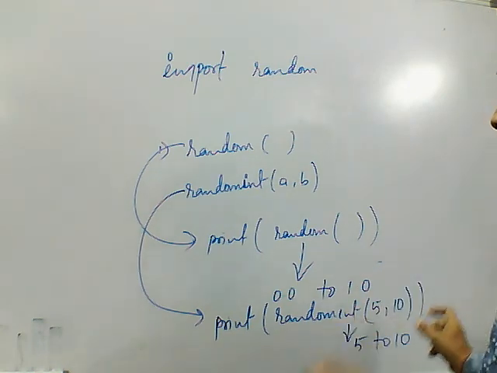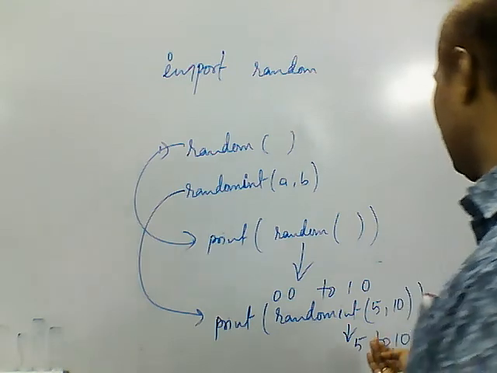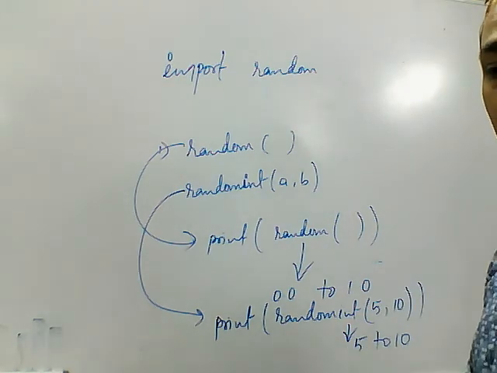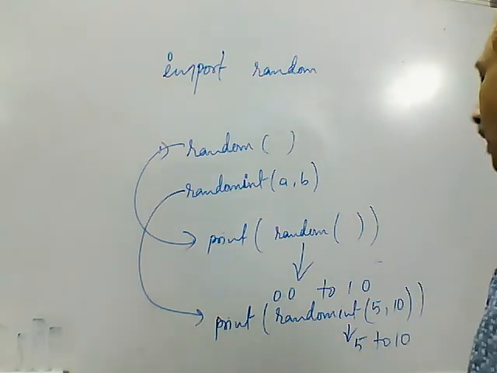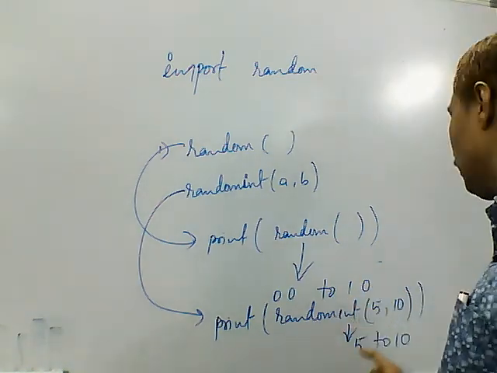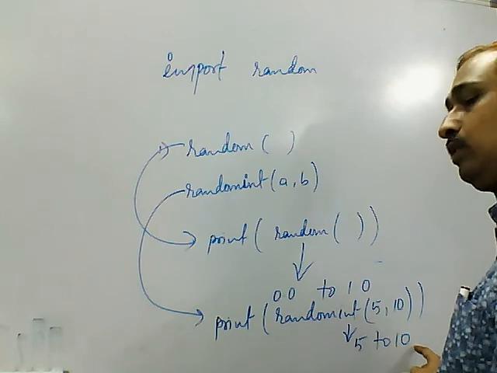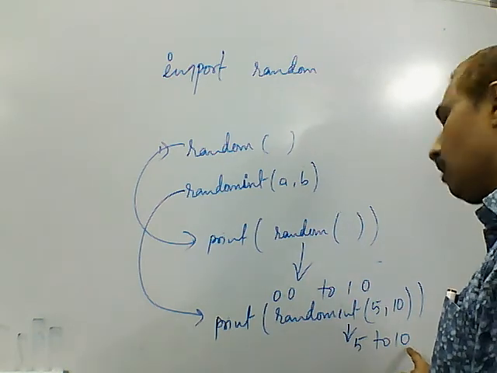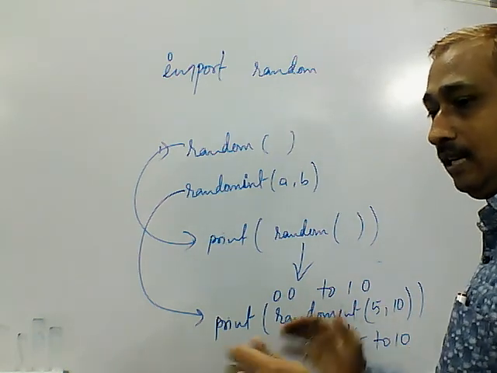Between 5 and 10 this function can return. What it will return exactly we don't know, but that value must be between 5 and 10, and both the numbers are included in the range.